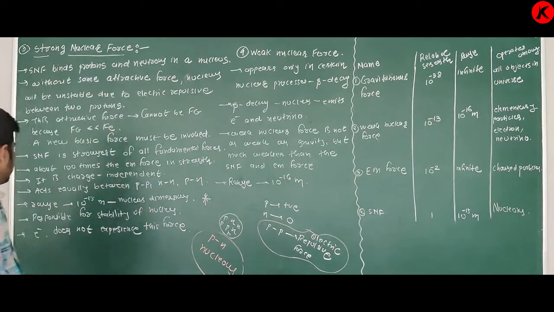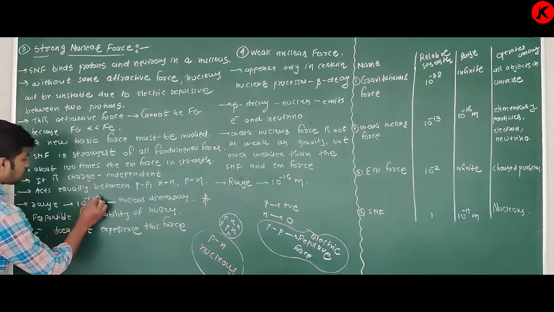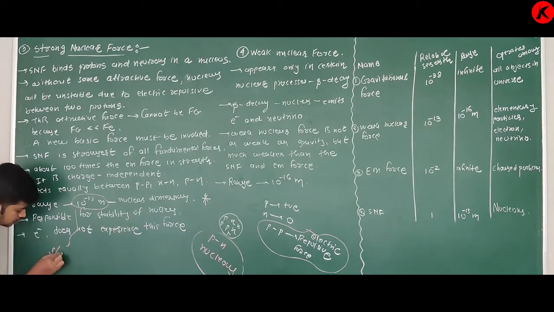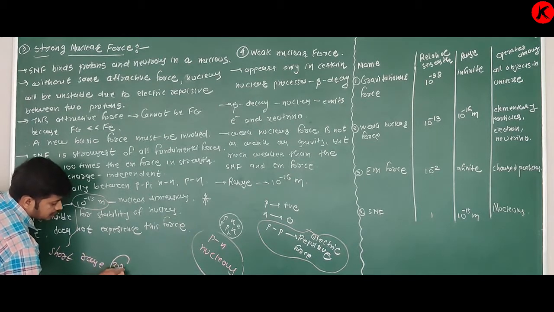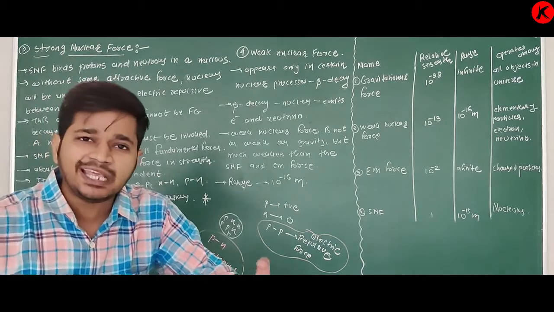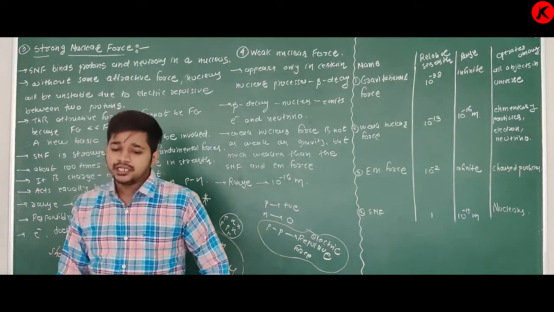It acts equally between proton and proton, neutron and neutron, and proton and neutron. Range of this force is 10 raised to minus 15 meter. It means it is a short range force, because it acts only inside the nucleus.